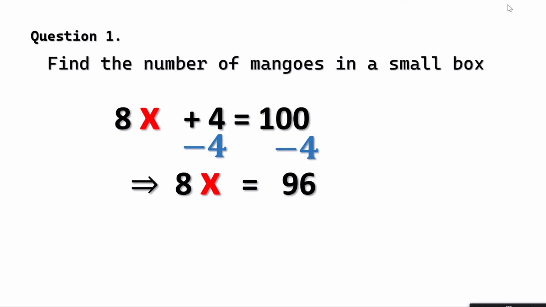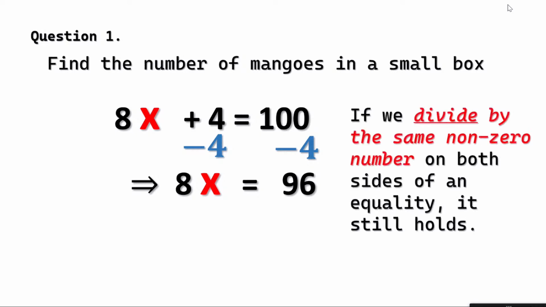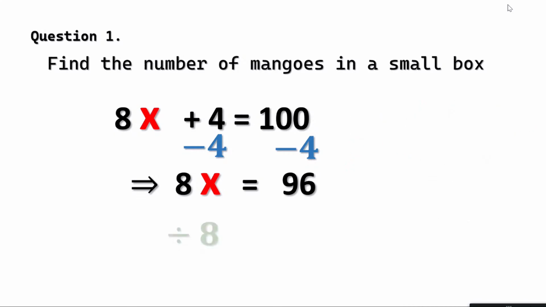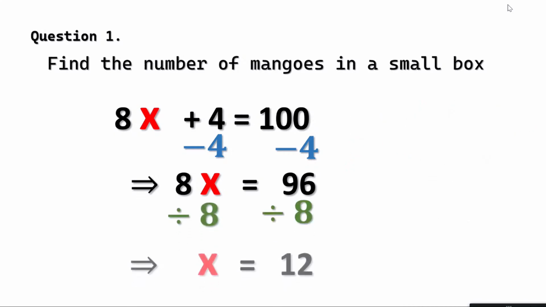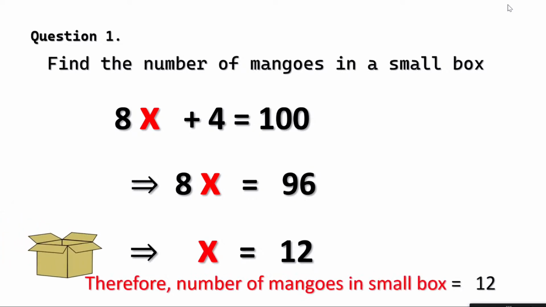Now I see that to reach x, I will have to remove 8. Now what is 8 doing to x? It is multiplying. So if 8 needs to go away, what rule of transposing shall I apply? Of course. Divide both sides by which number? Did you say 8? Yes, you're absolutely right. And when you do that, what do you get? You get x is equal to 12. Now that's the answer to your question.